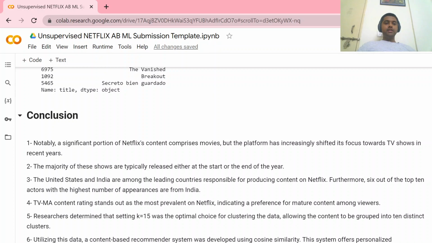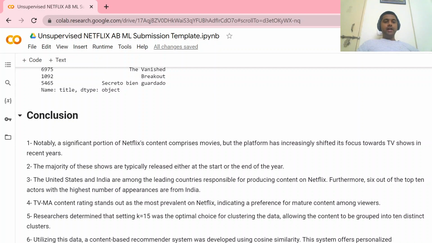Notably, a significant portion of Netflix content comprises movies, but the platform has increasingly shifted its focus toward TV shows in recent years. So in recent years, the TV shows are getting more focus. The majority of these shows are typically released either at the start or end of the year. So most of the TV shows are released at the end of the year or at the start of the year.